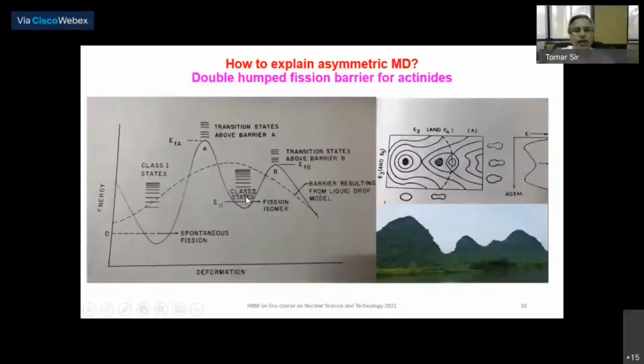But if you want to explain the asymmetric mass distribution, then we should discuss this particular landscape in one more dimension called the mass asymmetric coordinate. So here I have explained this graph in the third axis, perpendicular to the plane of the PC. This is alpha 3. If the x-axis here is alpha 2, perpendicular to this axis is alpha 3.